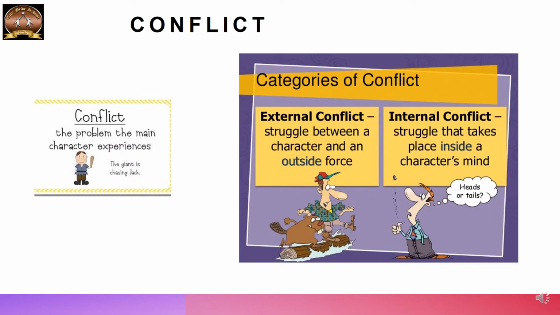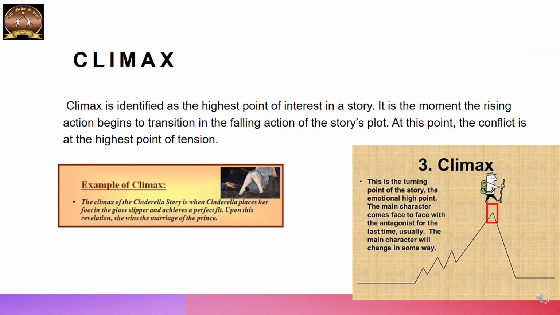Conflict is the main issue around which the story revolves. Then you have the climax, which is the highest point in any story, the most important part.